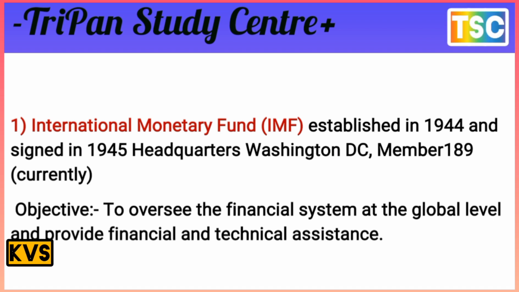And what is the objective here? To observe the financial system at the global level and provide financial and technical assistance. That's important.